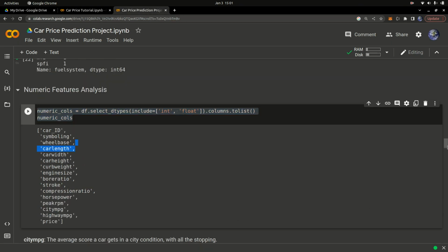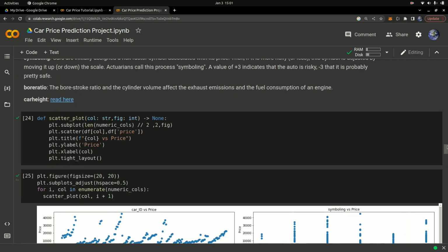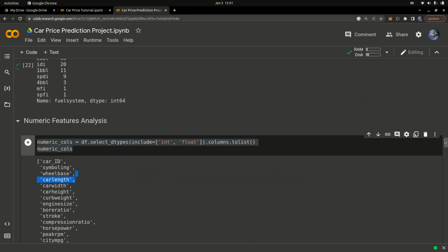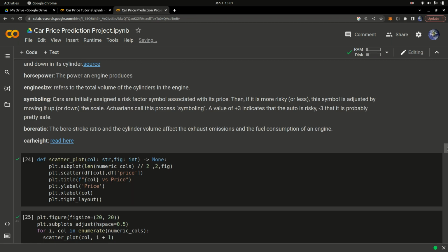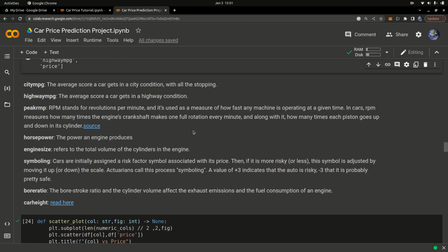So now let's try to analyze these numeric features. I have some information right here that you can find. I did some research to explain the different car terminology. City MPG is just the average score a car gets in city conditions. Highway MPG is just the average score on the highway. The engine size refers to the total volume of the engine. You also have the power of the engine. Basically, we have the symboling, the bore ratio, the stroke ratio of the cylinders and all that.